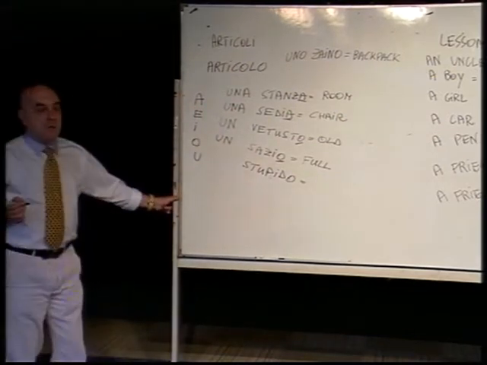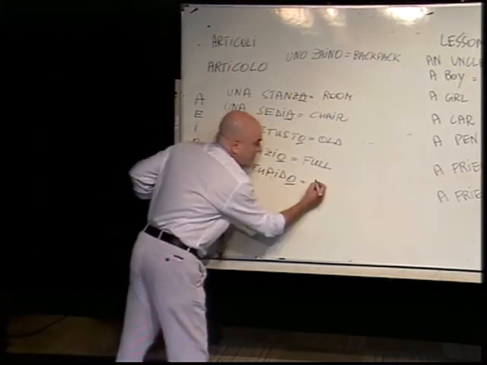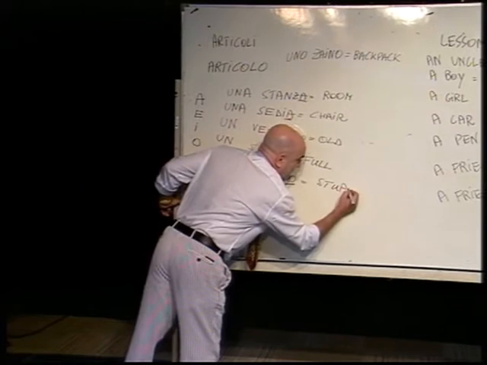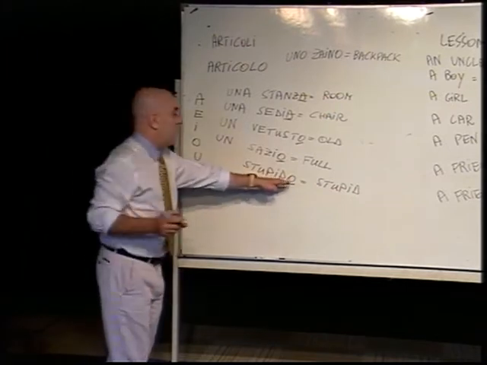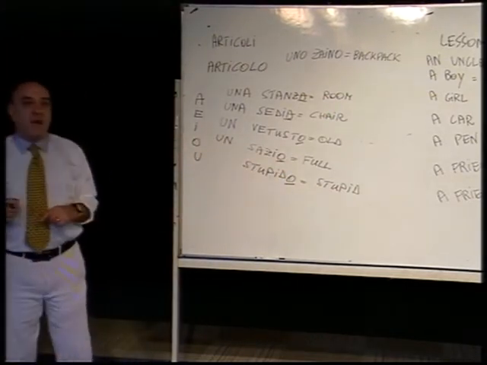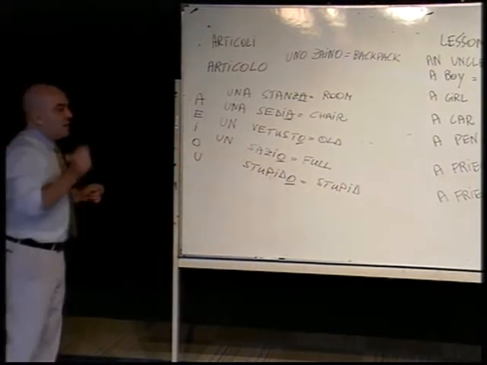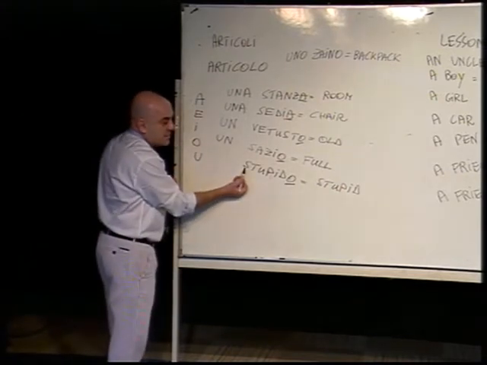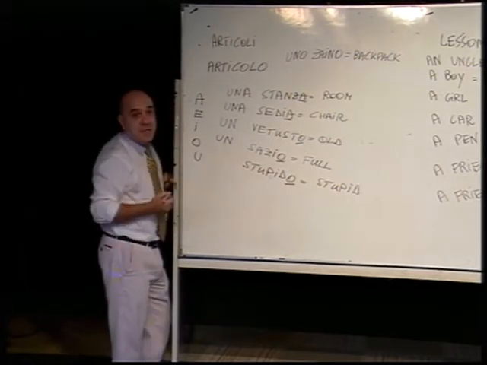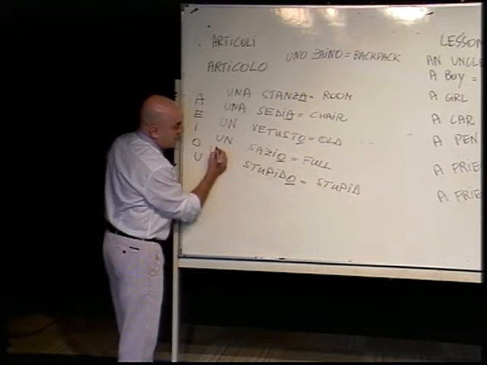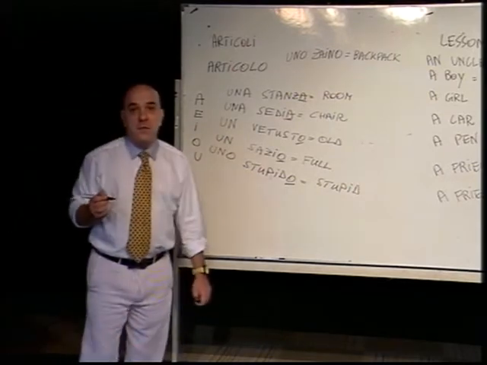For example, stupido. Stupido, of course, I refer to a guy because it's a masculine word. Of course, you can understand the meaning. It is stupid. Imagine I want to say, oh, yesterday I met a stupid friend, or I have a stupid colleague, I have something stupid. Okay, so the word starts with S. Of course, the word is masculine. After the S there is a consonant. So in this case, you will have to use uno and not un.